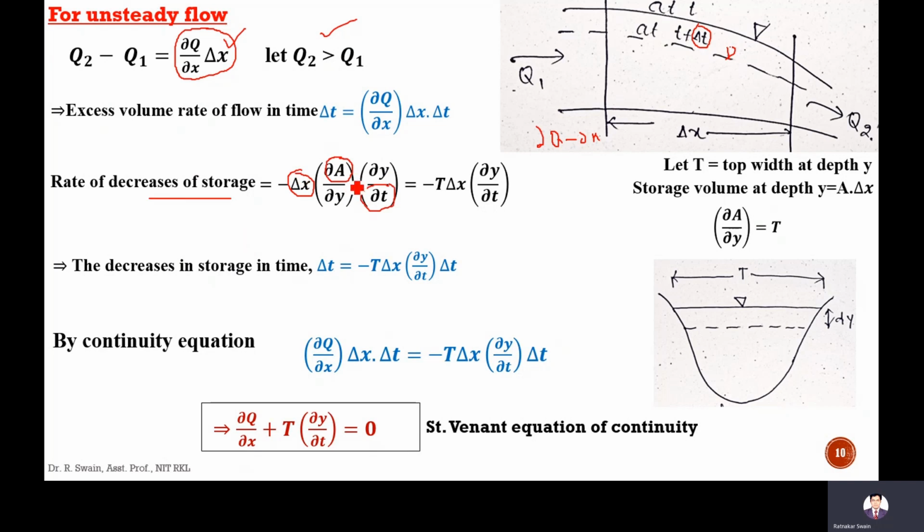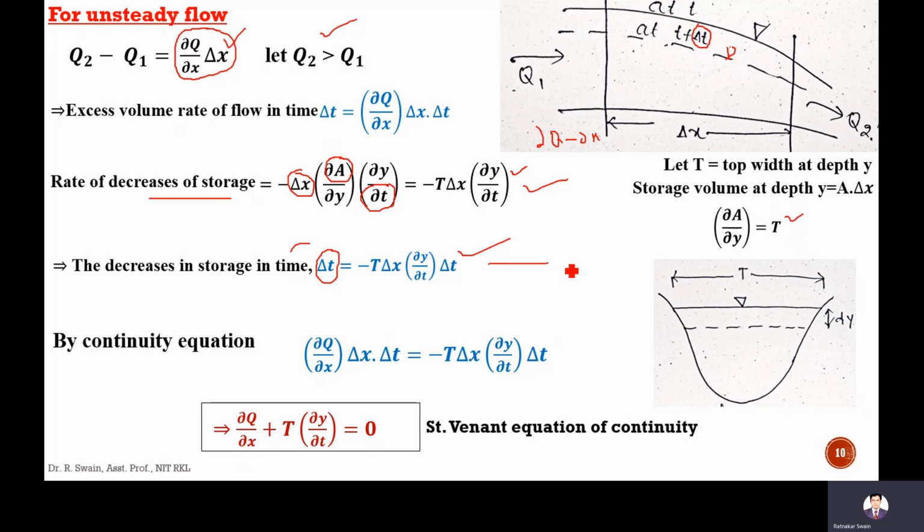This del A by del Y is called the top width. The top width is always del A by del Y. For unsteady flow, since it is changing, the top width is del A by del Y. So here it will be minus T delta x into del Y by del t. So the decrease in storage in time delta t, for delta t time, will be minus T delta x into del Y by del t into delta t.